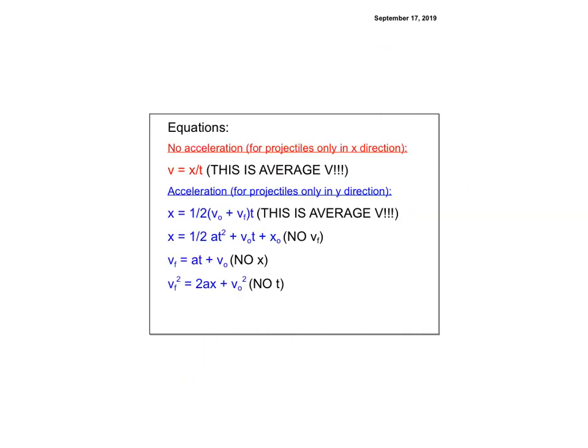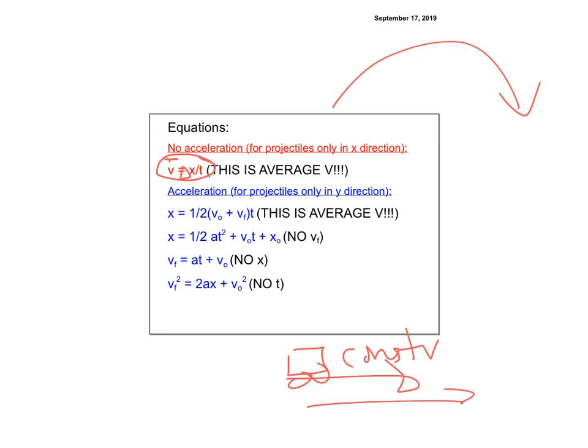Okay, equations, because you guys love the math. The thing to remember, and I say this over and over, and I know it's hard to understand, is that there is no acceleration for projectiles in the x direction. The only equation you have in the x direction is this one. We can use that if a car is moving at a constant velocity. You know that v, technically average, is equal to x over t, technically delta x over t. And it doesn't matter if I throw it like that or if it moves like that, it still has a constant velocity in that direction. So that's the equation I use.